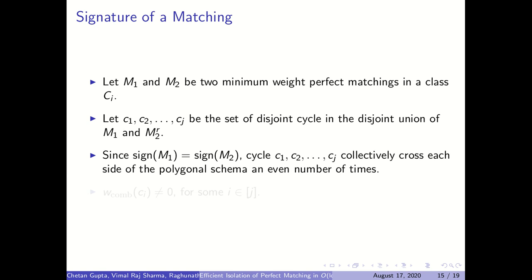I mean, it may happen that some cycle is crossing some side an odd number of times, but if we look at the edges of these cycles collectively, they will cross each side of the schema an even number of times. If such is the case, then we can say that the weight of at least one of the cycles is non-zero. One thing to notice here is, if any of these cycles is contained in that planar part of the graph, then with respect to our weight function WPL, that cycle gets non-zero weight. Therefore we can assume that all of these cycles are crossing some side of the polygonal schema.